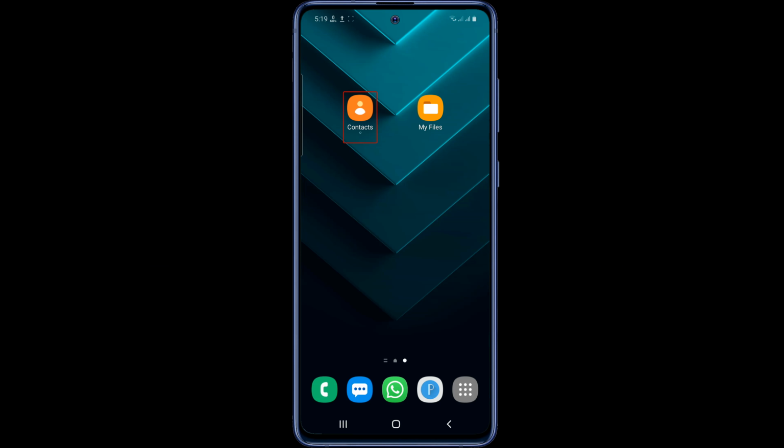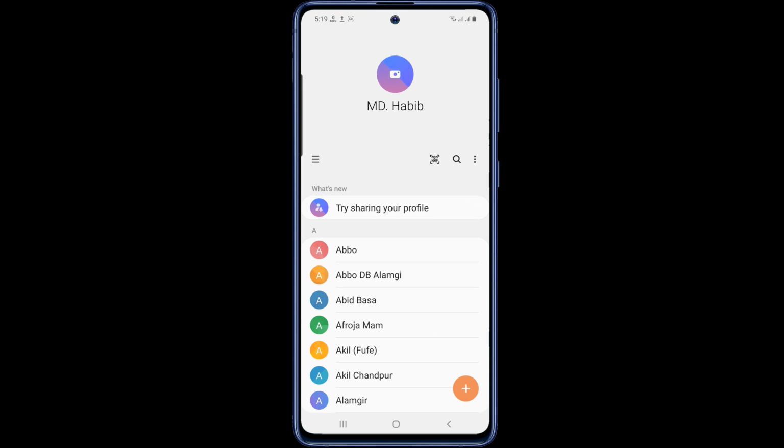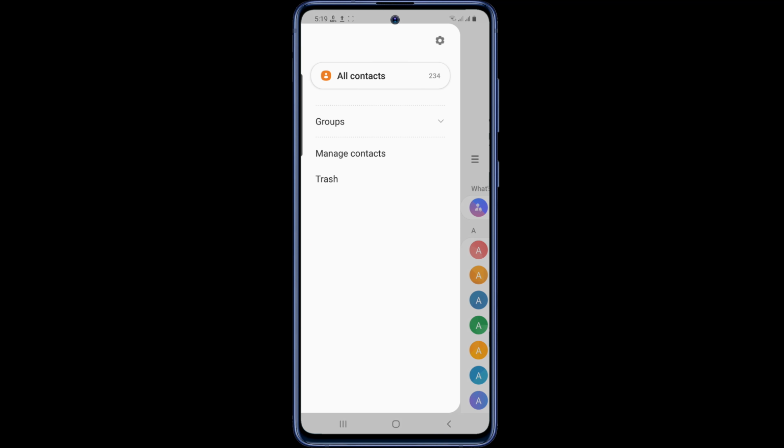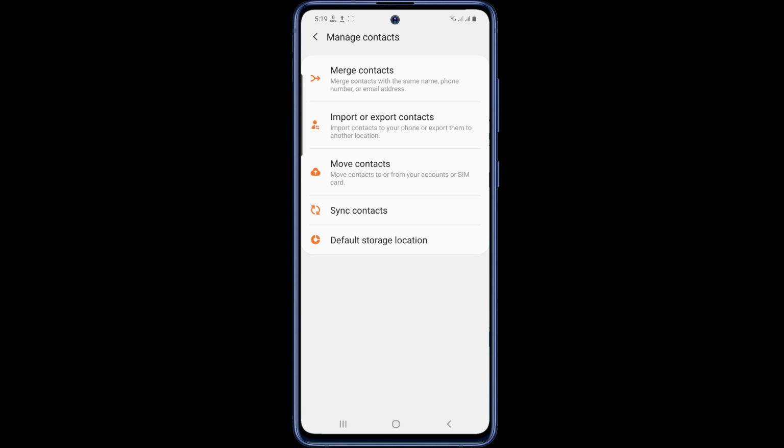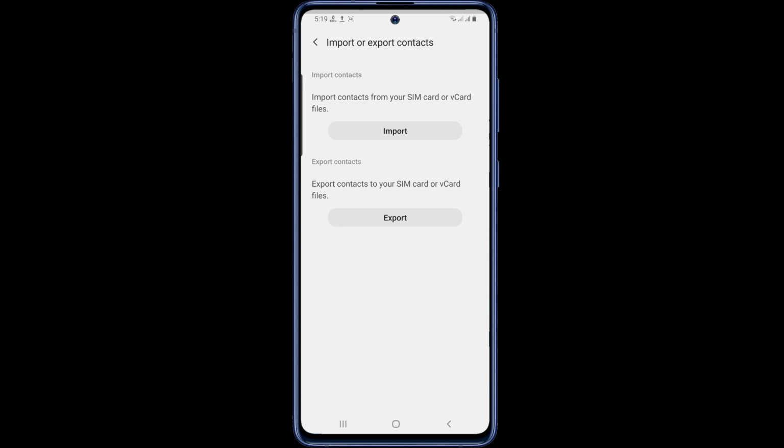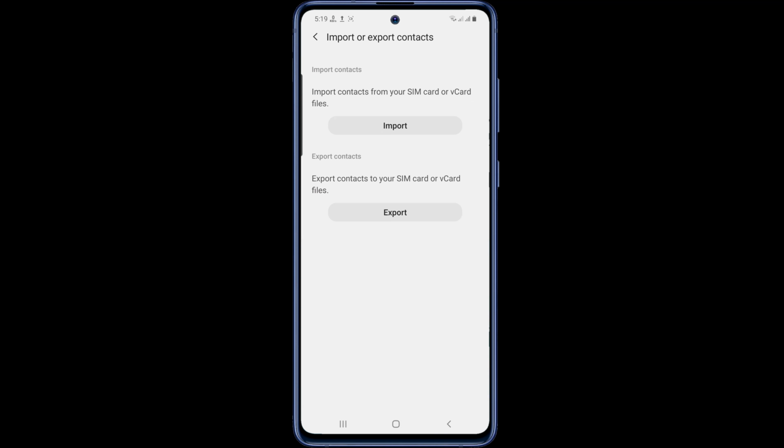To import contacts, again go to the Contacts app. Then tap the three lines in the top left. From the resulting menu, select Manage Contacts. Then go to Import or Export Contacts. Then tap on the button Import.